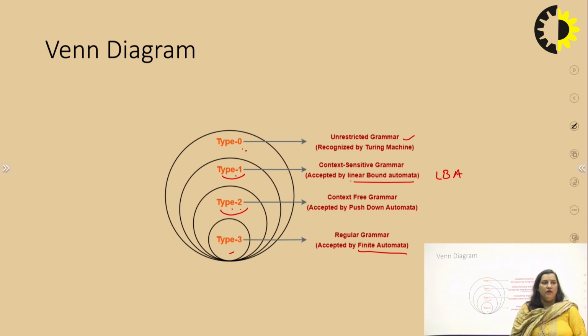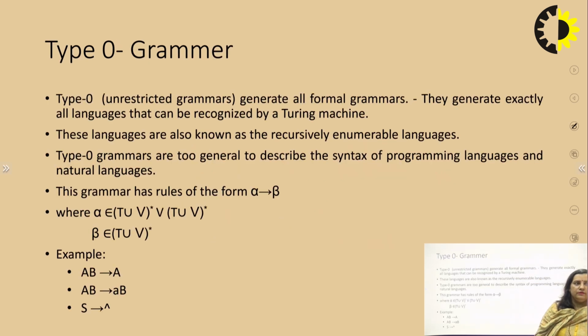Now we will describe what are the various restrictions applied on these grammars and how to identify if the grammar is given whether it is type 1, type 2, type 3 or type 0. So type 0 grammar is also known as unrestricted grammar, recursively enumerable grammar, or phrase structured grammar. It has three names. That is, unrestricted grammar,